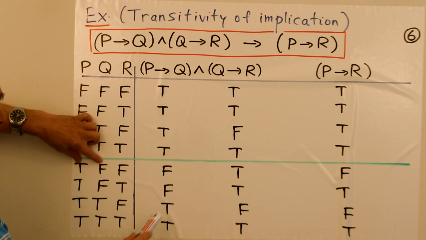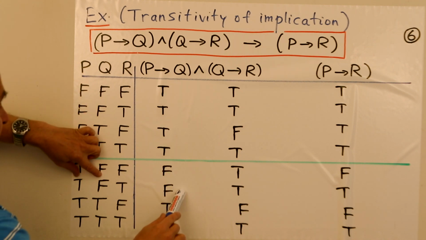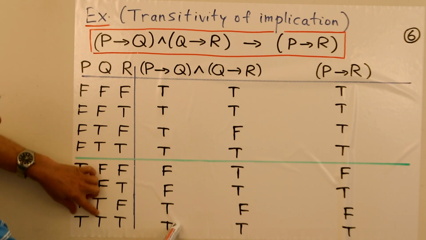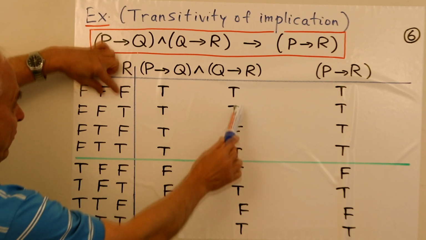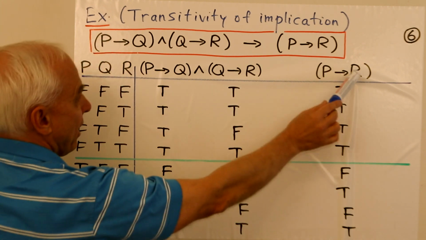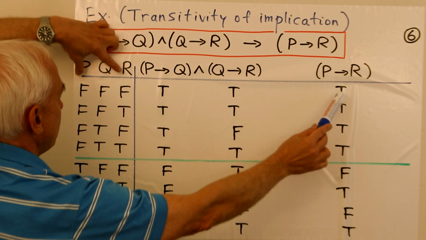But here we have true implies false. That's false. True implies false, false. True implies true, true, and true. Okay, similarly, Q implies R. We're just going through these ones, you can check. And P implies R. We're going through these two, and you can check.